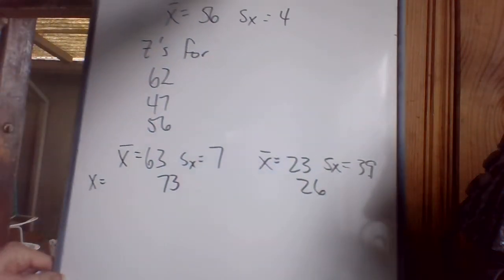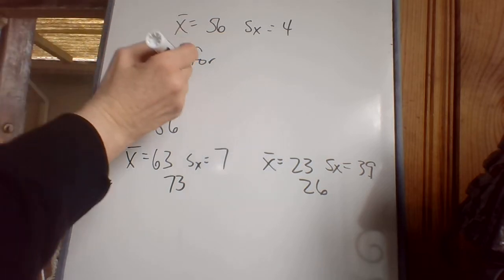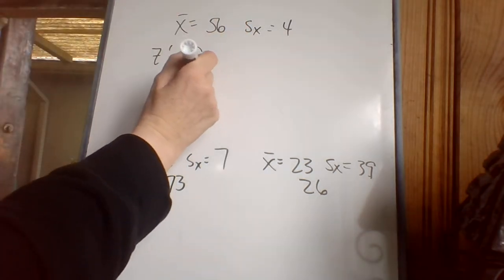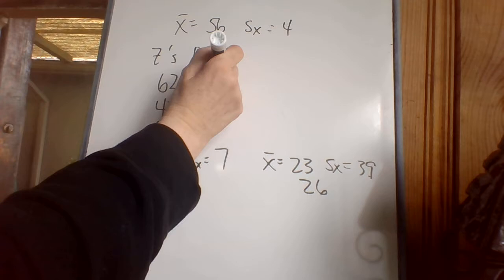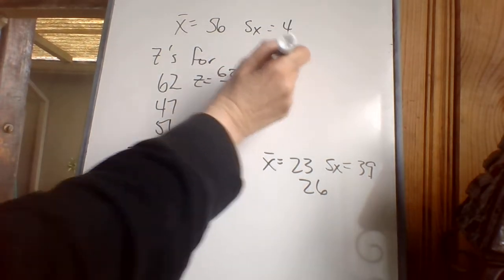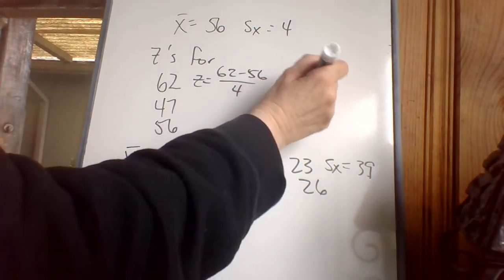All right, let's do some more calculations with this. Here's a different mean and standard deviation. So let's get the z-scores for this. This is speeds on the highway. Okay, so the average is 56 with a standard deviation of 4. It doesn't really say what the maximum legal speed limit is. It just says the average is 56. So the z for someone who's doing 62 is their speed minus the mean divided by the standard deviation. Okay, so that's 6 divided by 4, so that's 1.5.